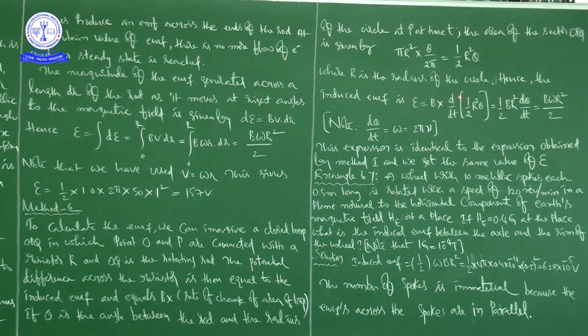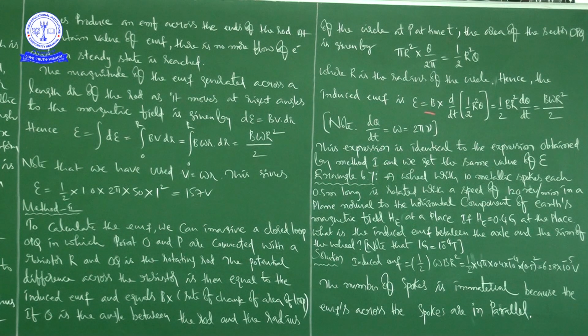Then if we complete this differentiation, what will happen? 1 by 2 B r square into d theta by dt, that is equal to B omega r square by 2, because you know that angular velocity is the rate of change of angular displacement. So in place of d theta by dt we write omega, and finally we get B omega r square by 2. This is the induced EMF, right?